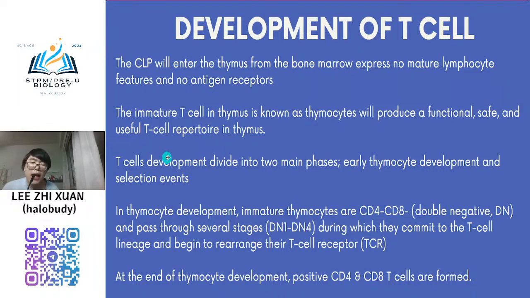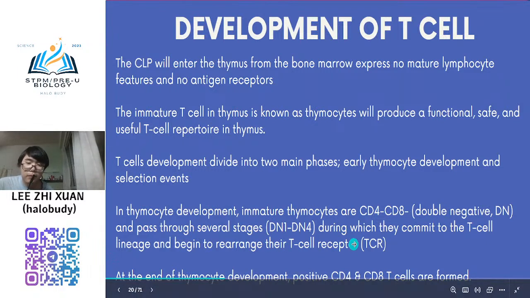Okay, after that, they will develop through two main phases, which are the early thymocyte development and also selection events. During early thymocyte development, your immature thymocyte, which is CD4 negative and CD8 negative, passes through several stages, DN1 until DN4, during which they commit to the T cell lineage and begin to rearrange their T cell receptor.